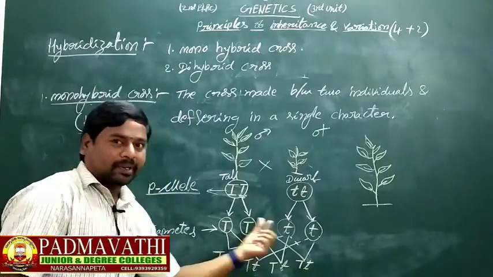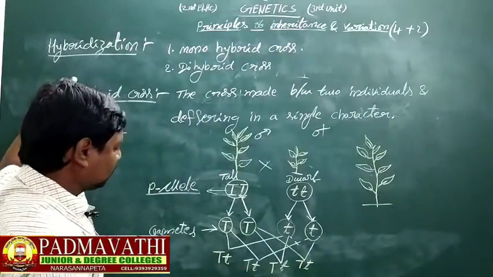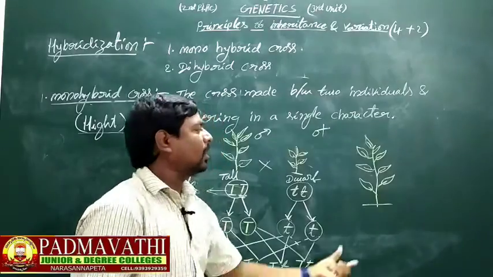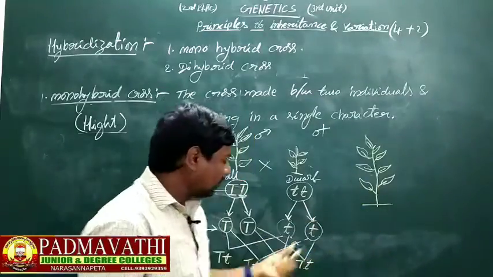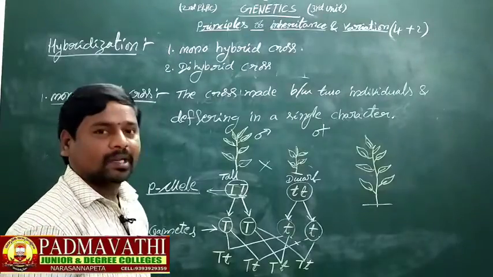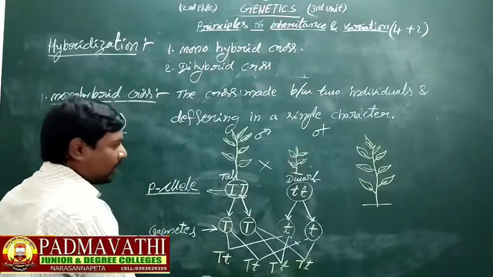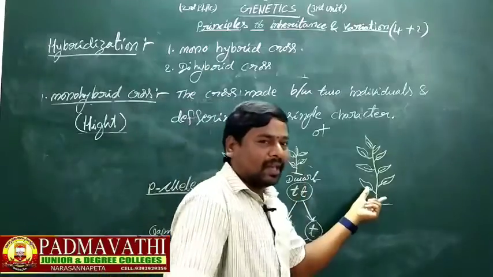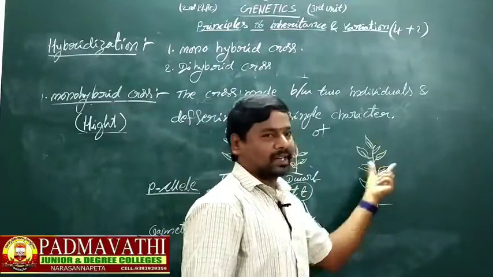In the first filial generation of the monohybrid cross, all are tall plants. What type of tall plants? Heterozygous tall plants. Why? Because one character of the parent is expressed in the first generation.